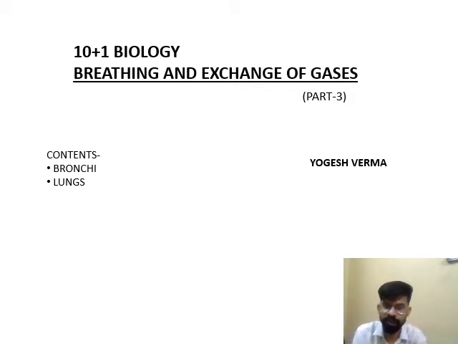In part 1 and part 2, we have already covered the difference between breathing and respiration, then the parts of the respiratory system, internal layers, external layers, nostrils, nasal chamber, then larynx, pharynx, trachea. So let's start with the bronchi.